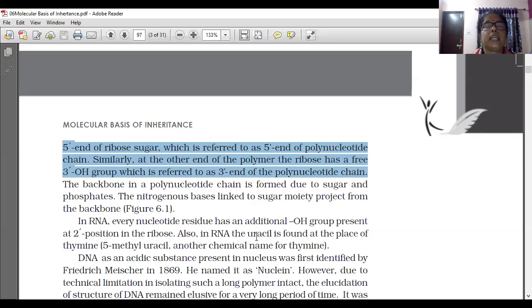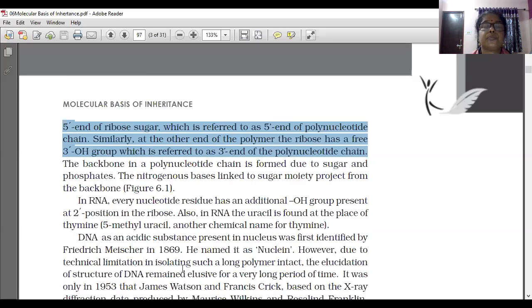Also, in RNA, uracil is found in place of thymine, which is another chemical name for thymine. In RNA uracil is present and in DNA thymine is present.